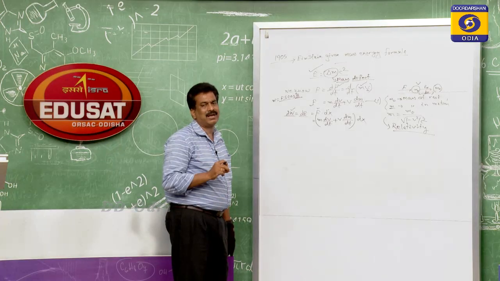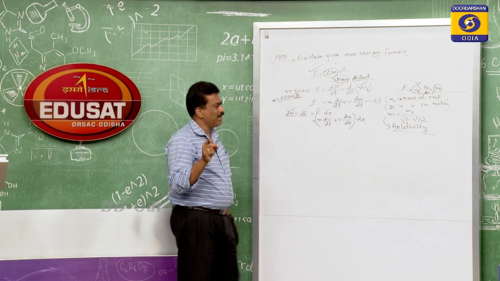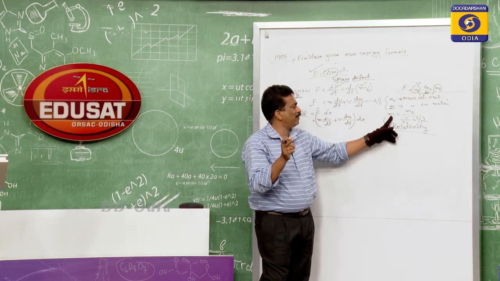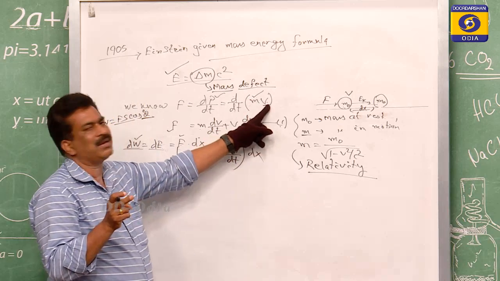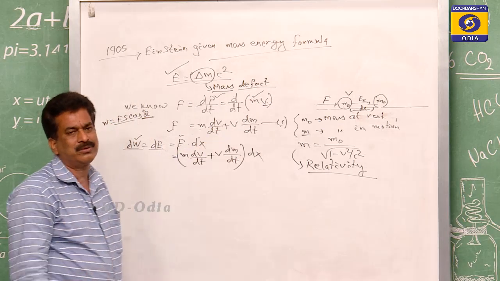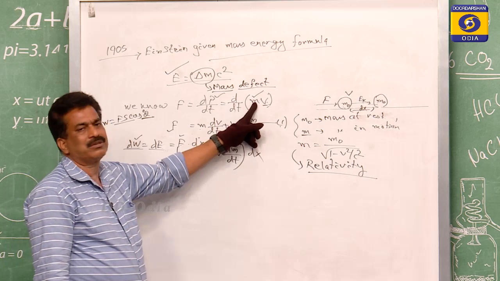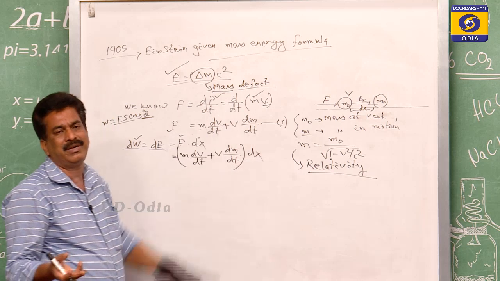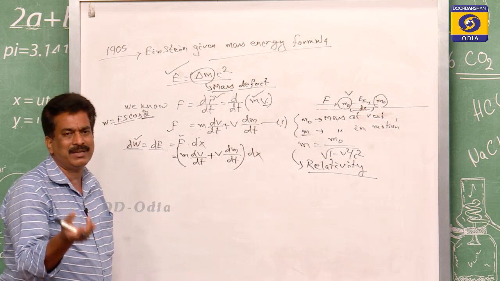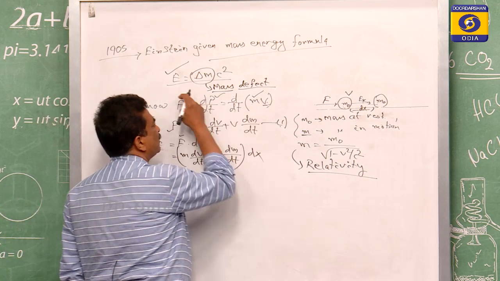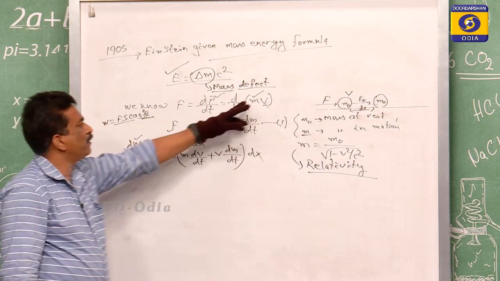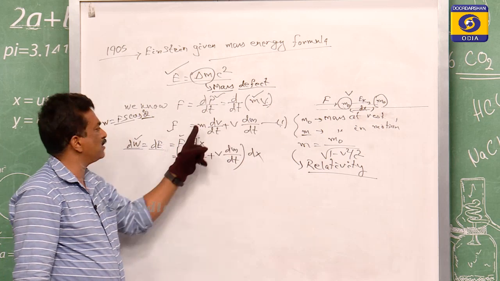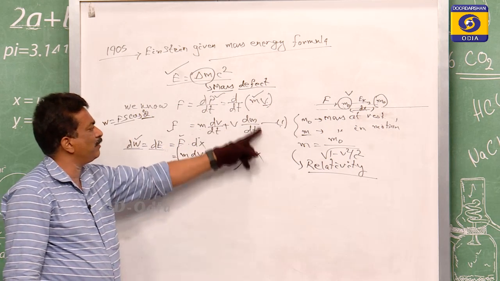Mass is a variable here and v is a variable. You know earlier that the mass would never change, but from relativity the mass is not constant, it is variable. Therefore, this mass is a variable and v is a variable. But most of the students take m as constant mass, so that it comes out, and only dv by dt remains, that is the acceleration. So mass into acceleration is equal to the force. But here m is variable, v is variable, a product of the two. Product of the two means the first times the derivative of the second plus the second times the derivative of the first.